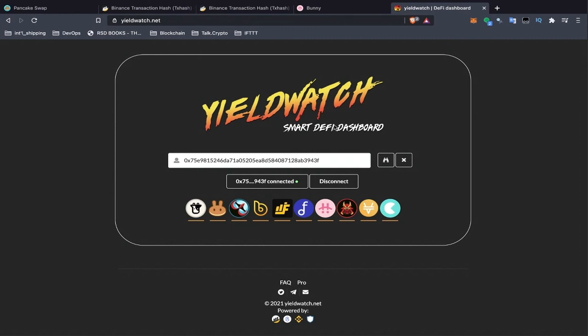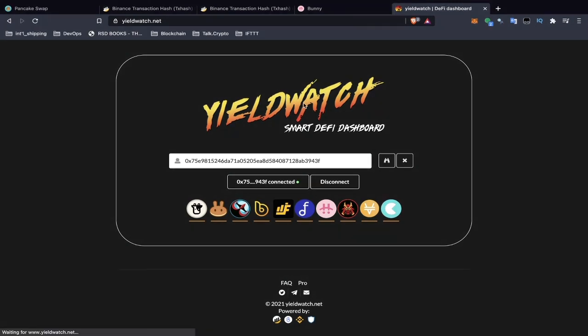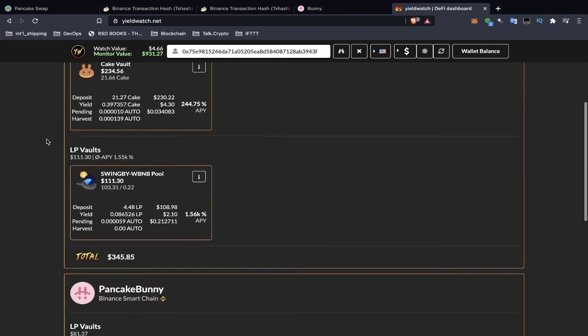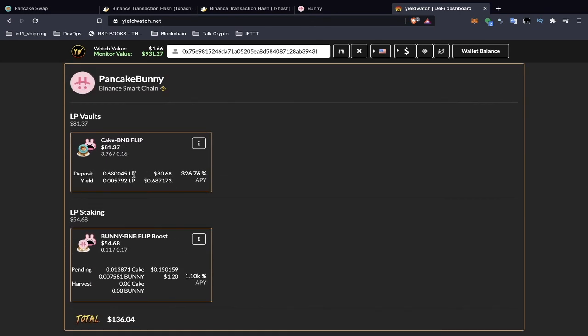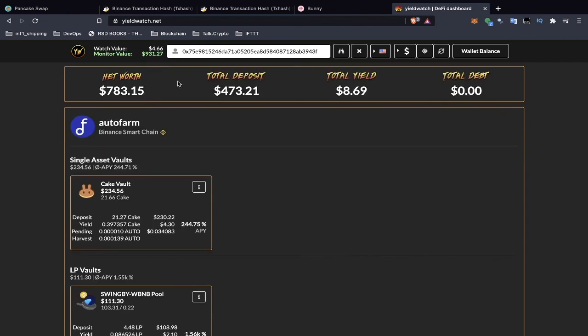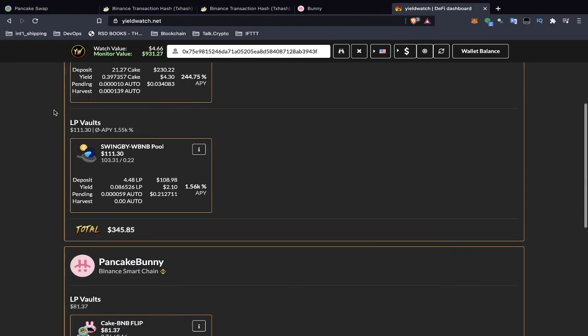And lastly, before we wrap up this tutorial, there are websites from which you can keep an eye on all of your yield farming. The one that I use for Binance Smart Chain is called yieldwatch.net. So if we go to Pancake Bunny, you can see I have a total of $81 in the Cake BNB pool. And you can see the APY as well. So this is a great tool, and you can actually use it for free if you wish. There are extra features that you unlock by holding this watch token, but you don't require that to use the platform.